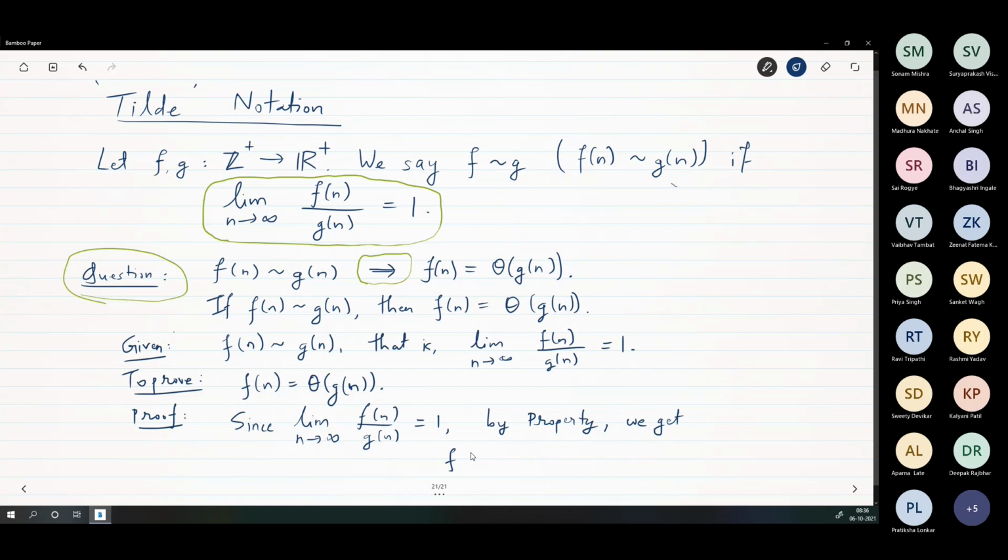By that property, what do we get? The limit is already done here. This is the lambda. This much is true already. Then f of n is equal to theta of g. That is all there is.